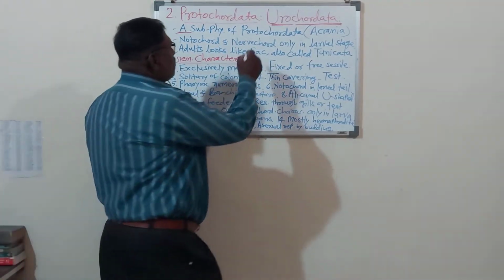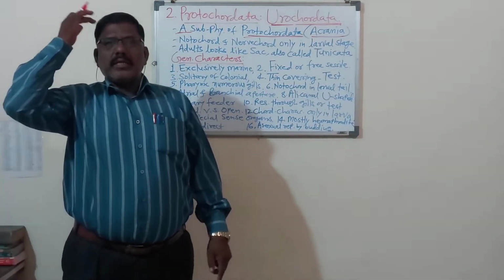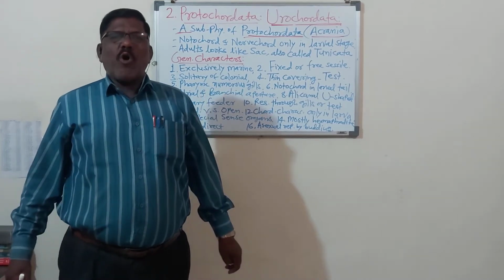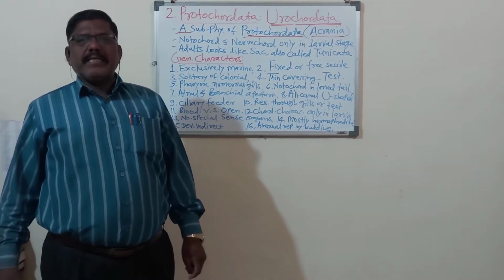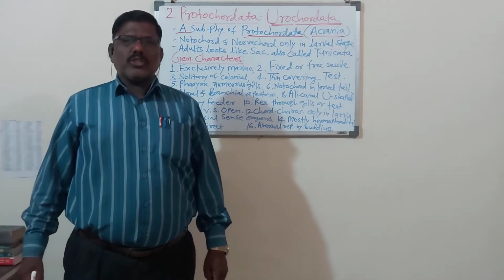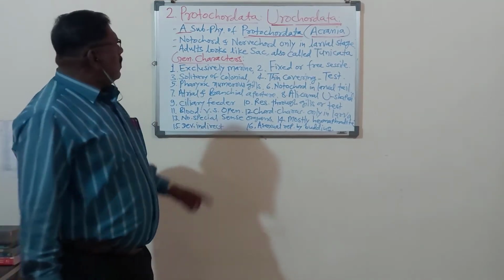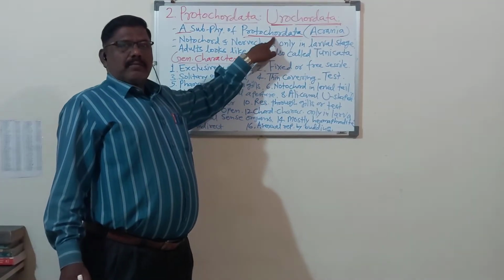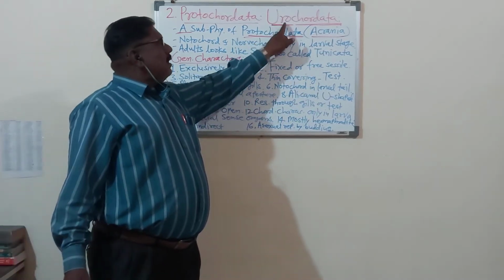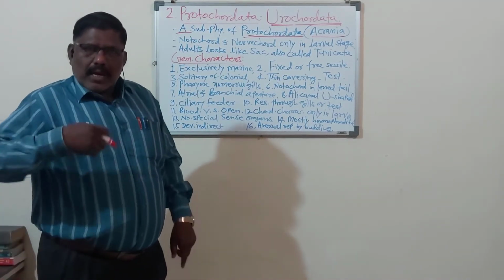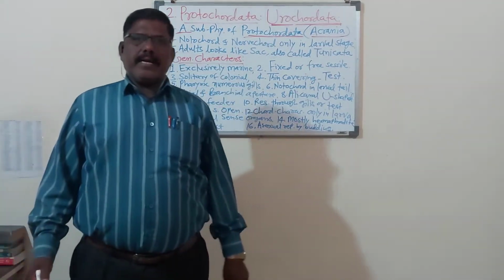And remember, this protochordata is also called as the acrania because this head or brain box or skull, ज्याला आपण खोपडी म्हणतो, this is absent in the protochordate animals. That's why they are also called as the acrania or acraniata. Remember, the subphylum of protochordata or acrania is urochordata, or in other words, urochordata is a subphylum of protochordata. Protochordata means acrania.